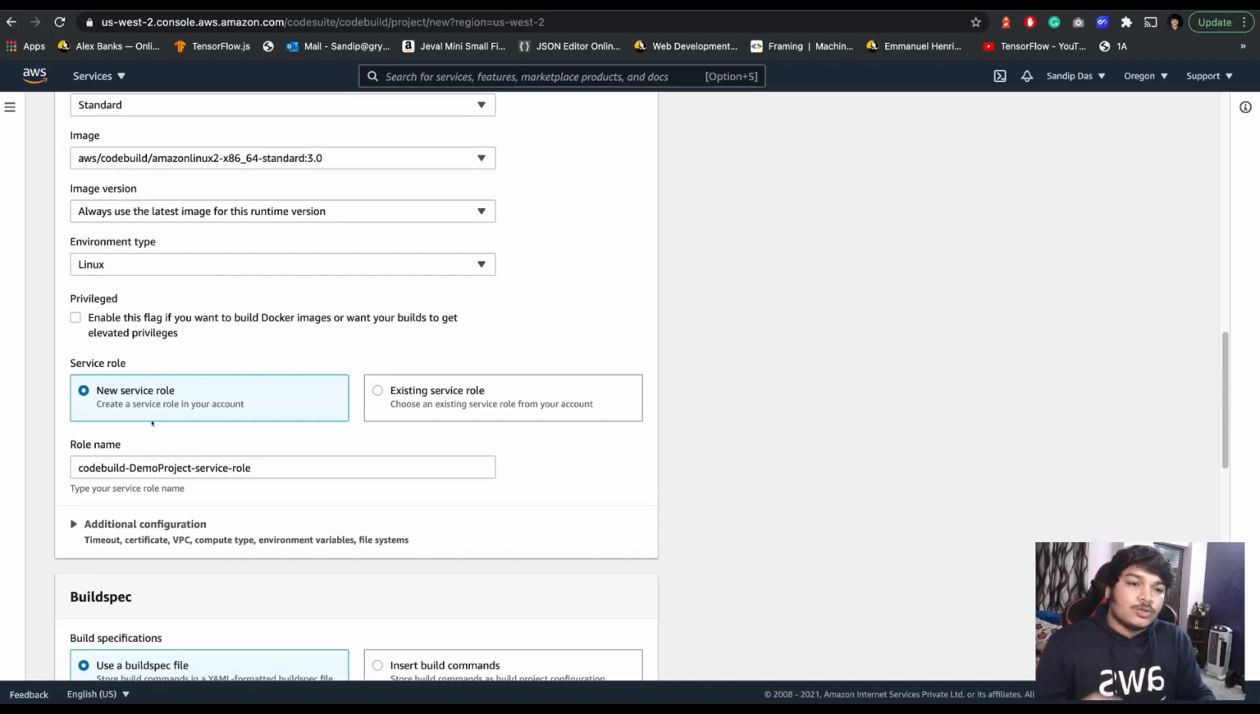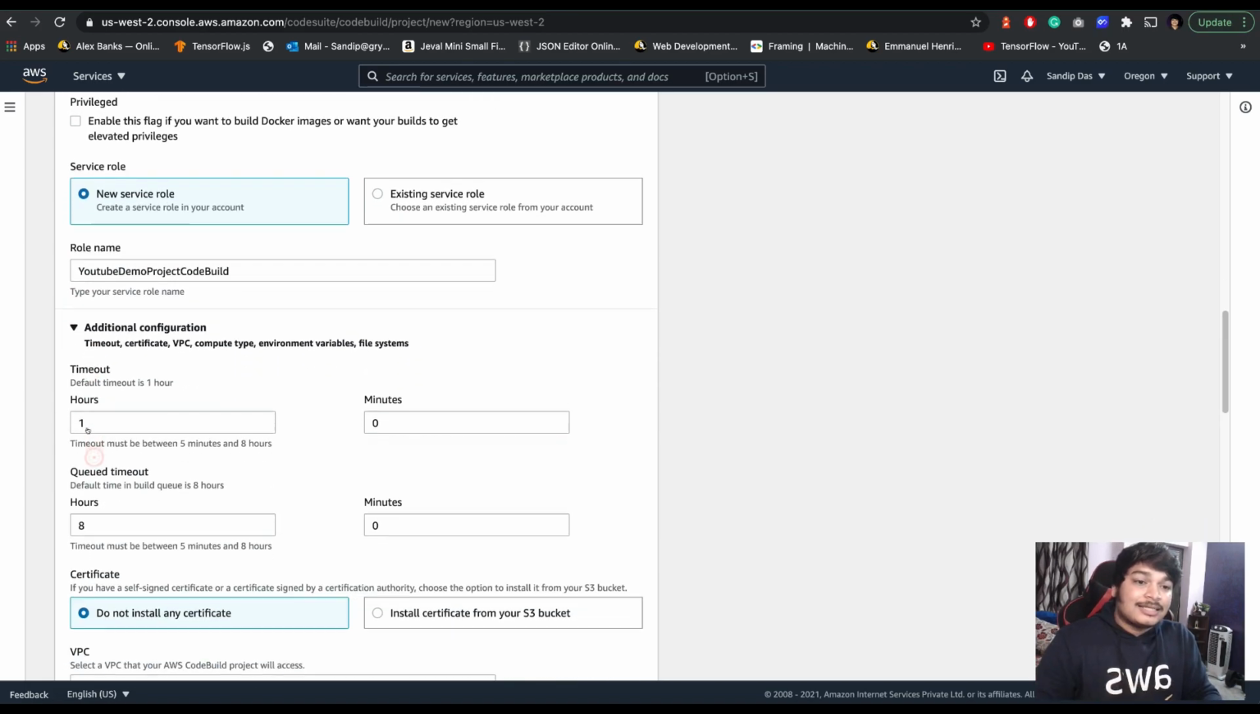So, the service role. When you run this project to pull the code from CodeCommit, it needs permissions, right? For that, or maybe other permissions if required, if you select this, AWS will create it for you automatically. Okay, so the demo project. So YouTube demo project. I'm just saying, YouTube demo project, CodeBuild. Okay,